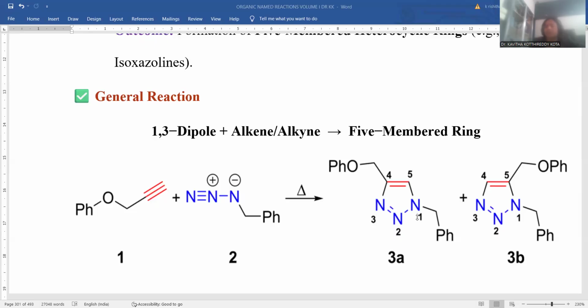This is one possibility, or else you may go for the reaction of this alkyne in the flipped manner. You can rotate this alkyne molecule, and the terminal carbon reacts in the opposite direction, so that here the 5th carbon is accompanied by the phenoxy moiety. So we have both provisions. If the direction is in this manner, that could be the 3A product. If the direction is the opposite, you can achieve the 3B product. So a mixture of products is possible. That depends upon the orientation of the starting materials in order to achieve the triazole as the final product.